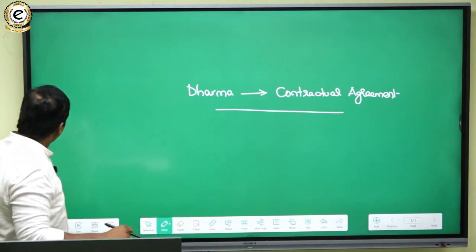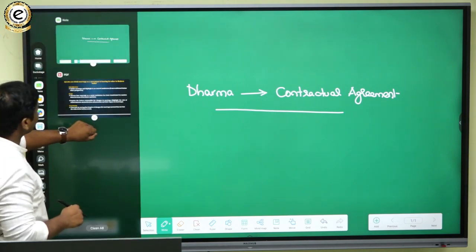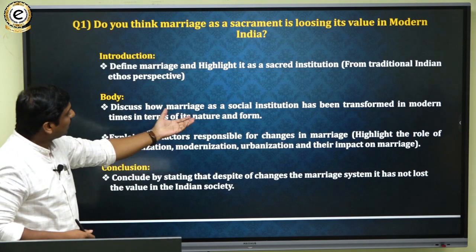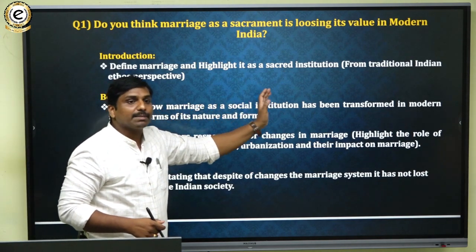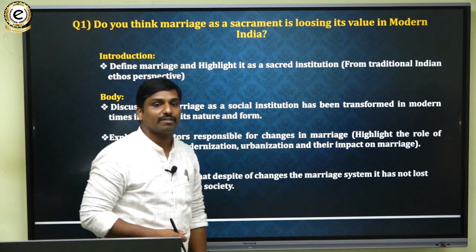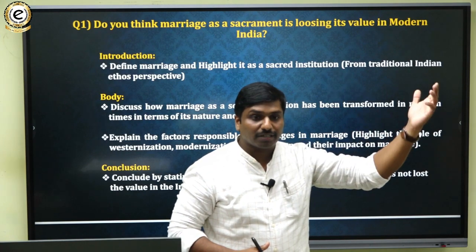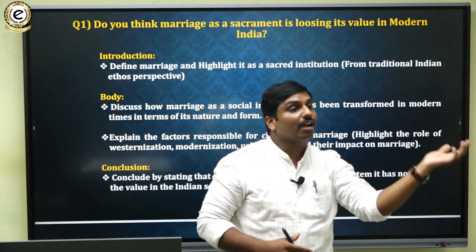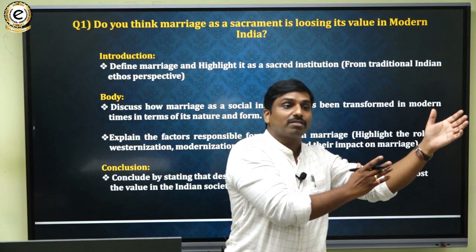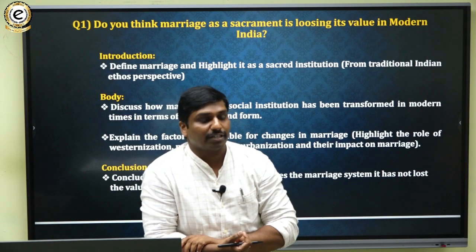So here, in the body portion, you have to highlight that marriage as a social institution has been transformed in modern times in terms of its nature and form. You have to say what the original nature was and how it got transformed. The original nature was that it was considered dharma, and now it has been transformed into a mere contractual agreement.